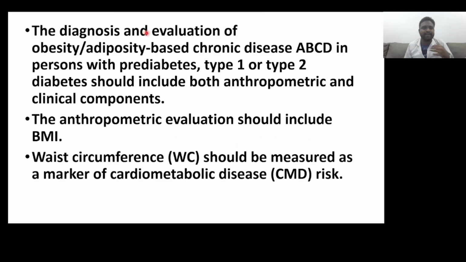The diagnosis and evaluation of obesity, or adiposity-based chronic disease (ABCD), in persons with prediabetes, type 1 diabetes or type 2 diabetes should include both anthropometric and clinical components. The anthropometric evaluation should include BMI. Waist circumference should be measured as a marker of cardiometabolic disease risk.